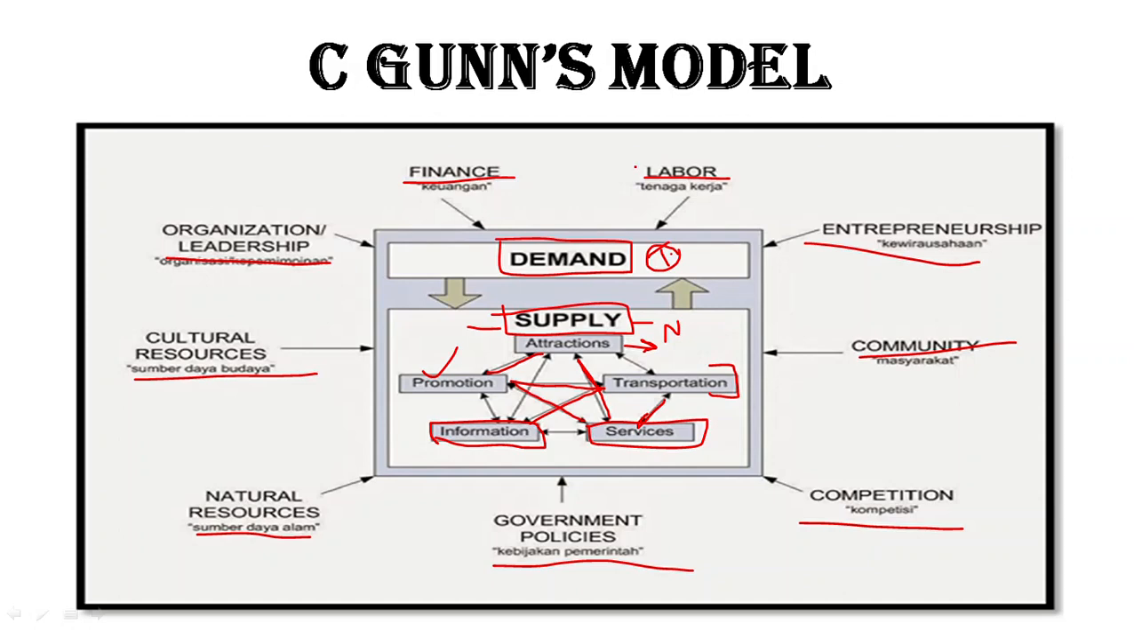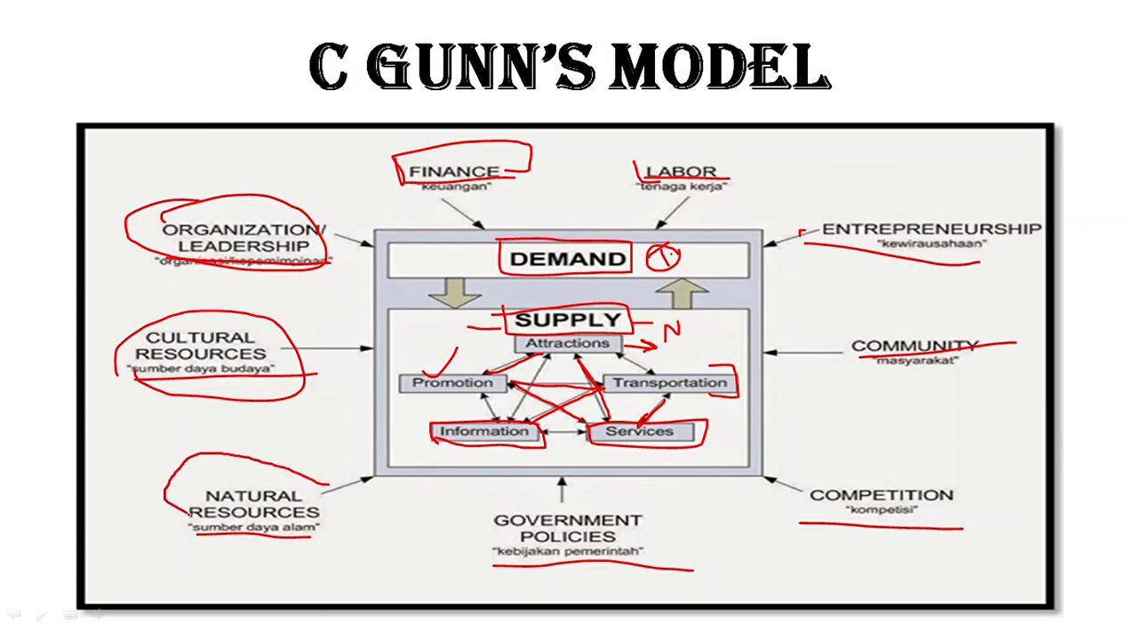Now demand is influenced by labor patterns of a region. Okay, finances, how's the economy going, how are the finances, entrepreneurship, okay, leadership, organizations. So these all will influence the demand. And supply is influenced by cultural resources. If cultural resources are more abundant, there will be a supply factor that is more rich. Natural resources, if the destination is rich in natural resources, if the destination's government policies are supportive, okay, there are no restrictions on the supply, on the destination, on the service providers. And the competition, okay, that will influence supply.